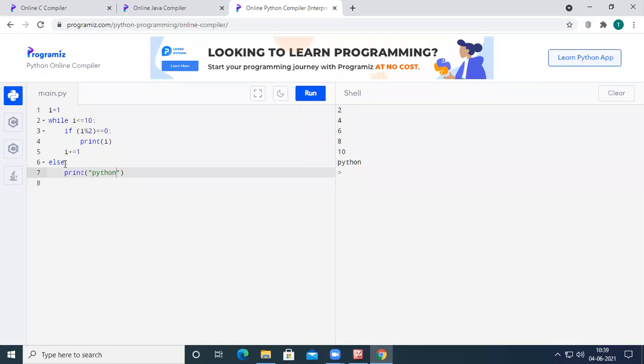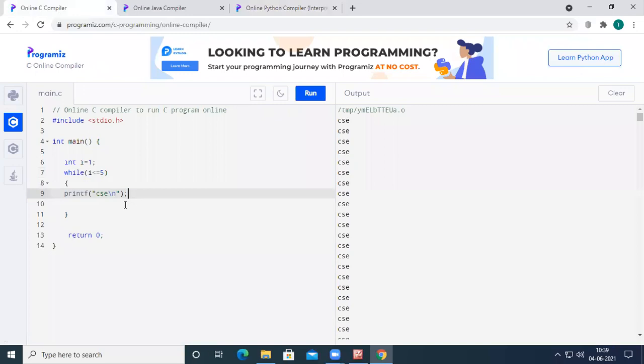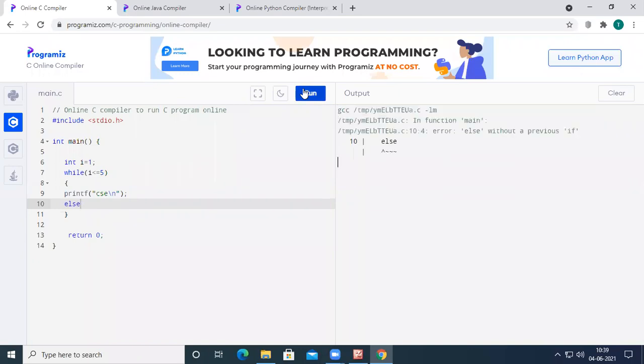Okay, let us see what will happen if we use this else statement here. If you run the code, see here at line number 10, in the C programming language, it says that in function main, inside the main function, there was an error at line number 10.